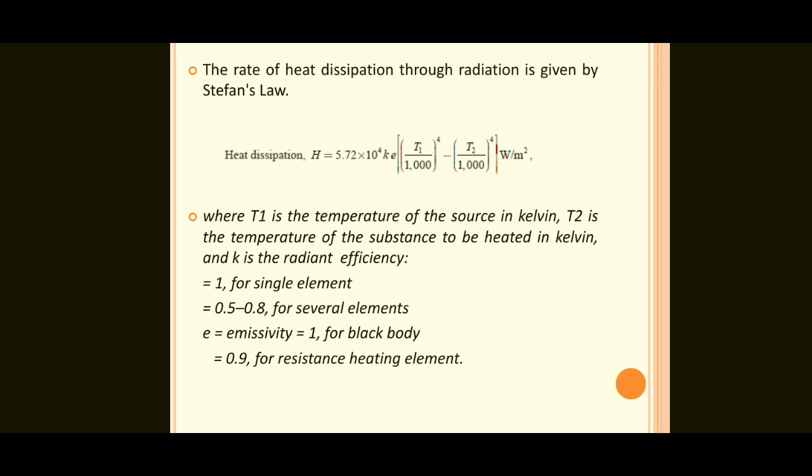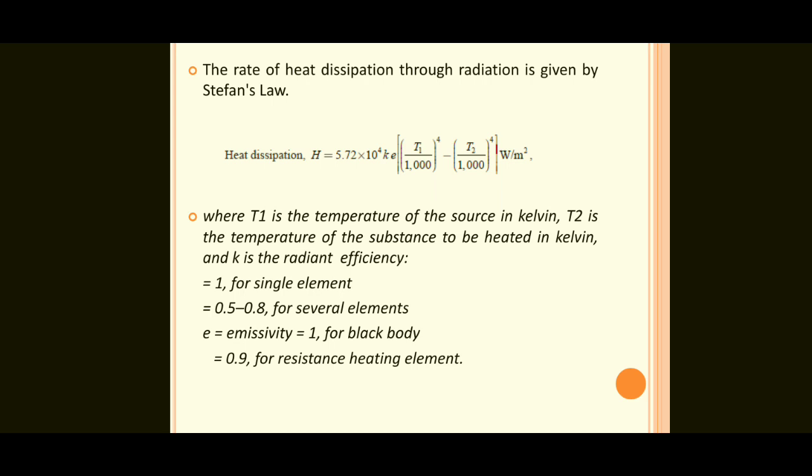K is 1 for a single element, 0.5 to 0.8 for several elements. E means emissivity, equal to 1 for a black body and 0.9 for a resistance heating element.